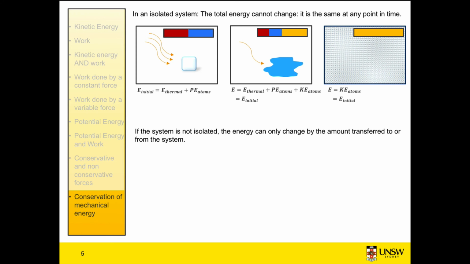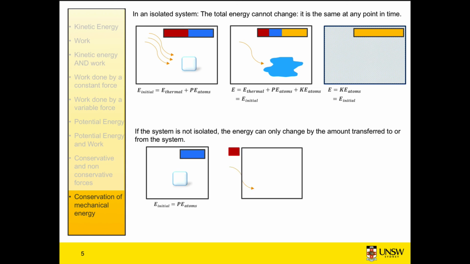If the system is not isolated, then it can interact with its environment. And the conservation of energy applies then by saying that the total energy of that system can only change by the amount transferred to or from the environment. So again, in the case of our ice cube, this time we'll take our initial system as only containing the ice cube. So the initial energy of the system is just the potential energy of our atoms. If we then let heat flow into our system, our ice becomes water, and the total potential energy is now converted into potential plus kinetic energy. More importantly, the total energy of the system is now equal to that initial energy plus the change in thermal energy.